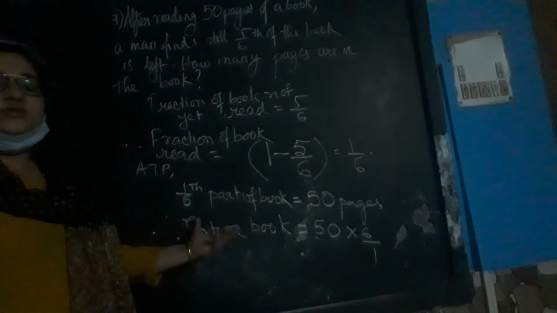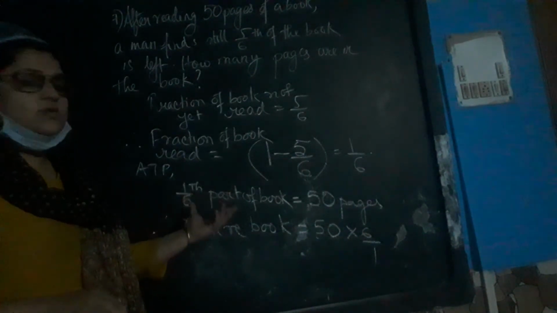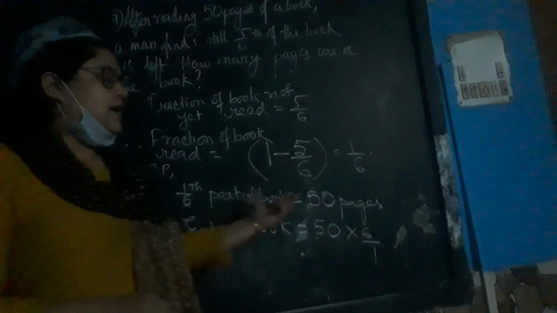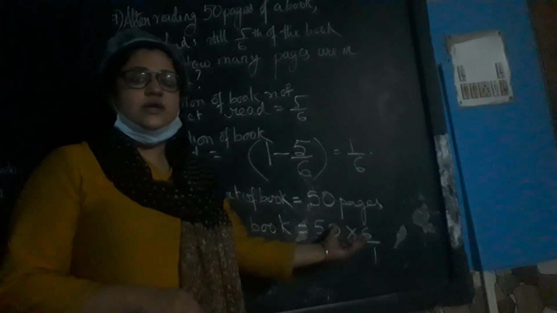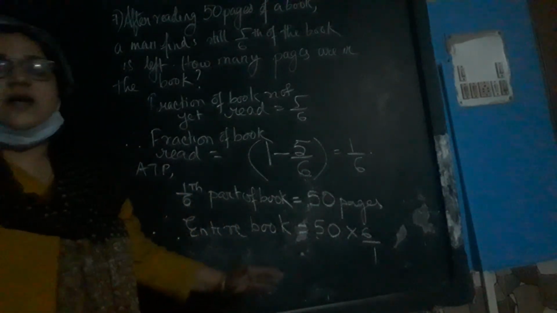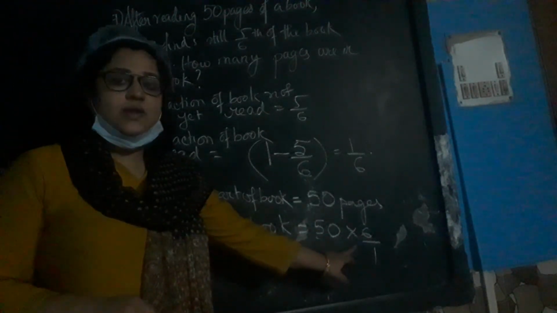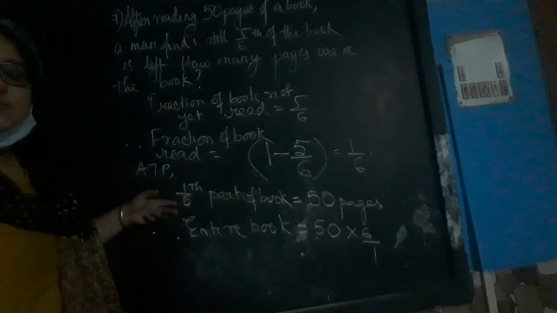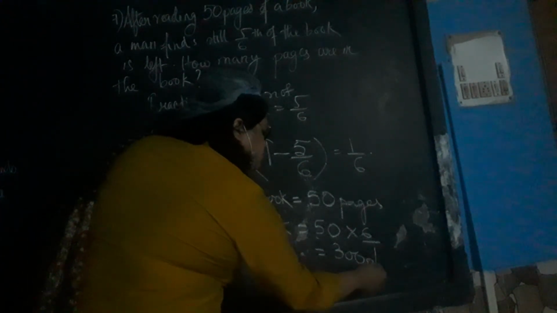So this was already given in the sum, that 1/6 of the book we have found out has been read, and that is equal to 50 pages already read. So the entire book will have more pages. So how will you find out? Given number of pages, multiply it with just the reciprocal of the fraction. So 50 into 6 gives you 300 pages. So the total book has 300 pages, and this is the answer.